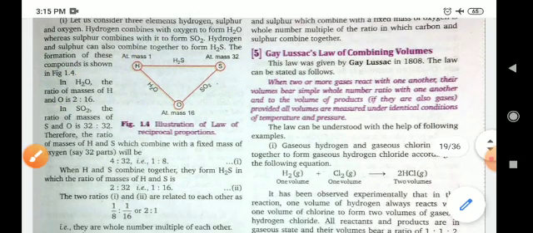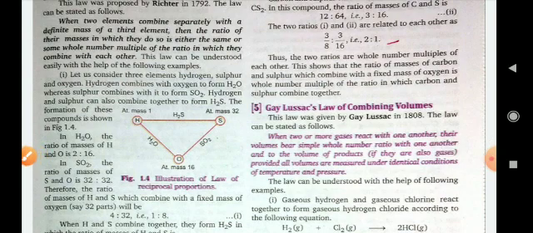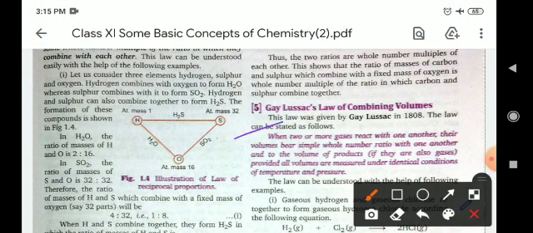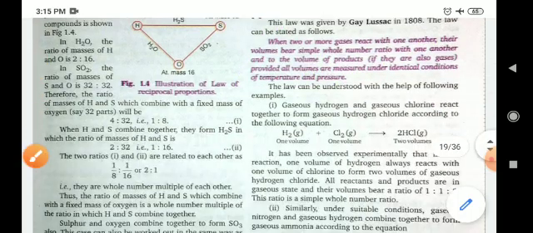Okay. Now the fifth law is Gay-Lussac's law of combining volumes. When two or more gases react with one another, their volumes bear a simple whole number ratio with one another and with the volume of the product, provided all the volumes are measured under identical conditions of temperature and pressure. Means when two or more gases react with one another, their volumes will bear a whole number ratio.